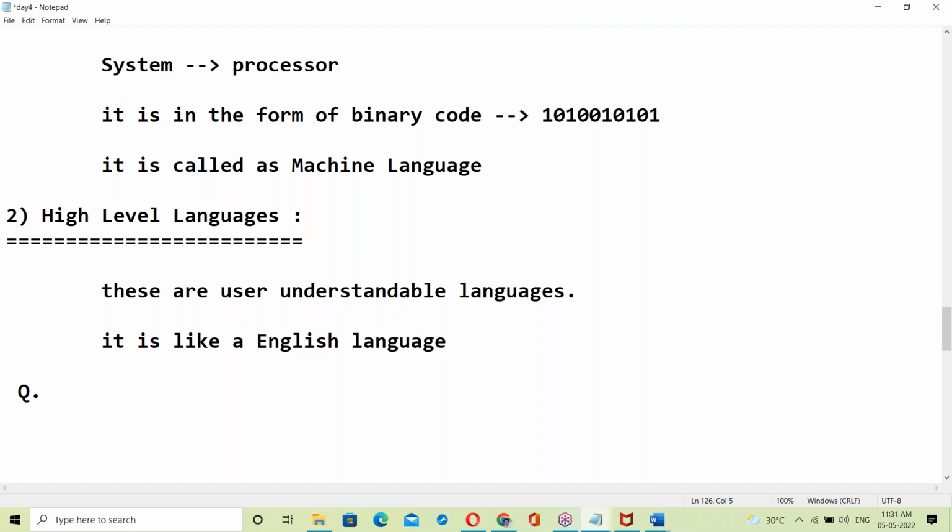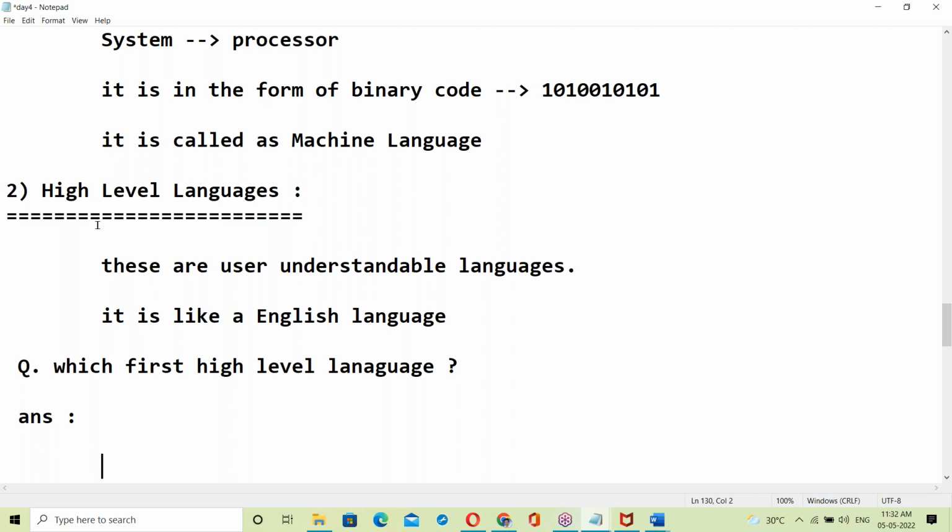Okay, here is one more question for you guys. Which is the first high level language? Anyone have an idea? Can anyone answer this?